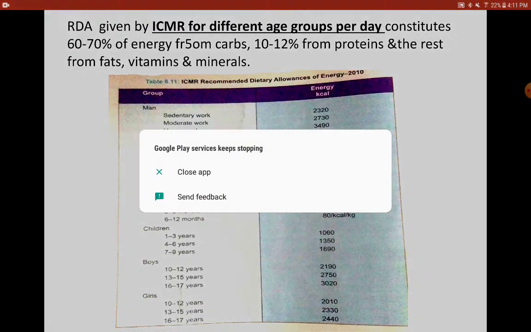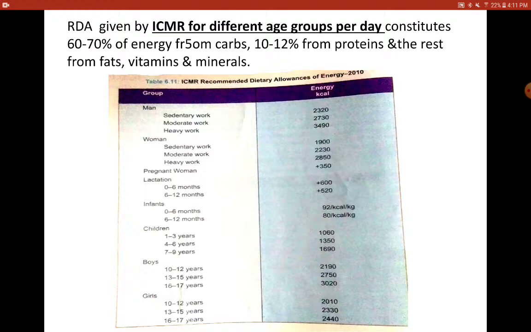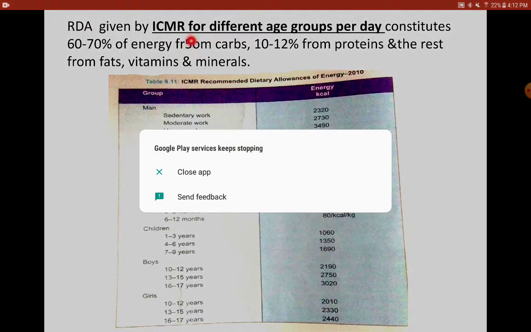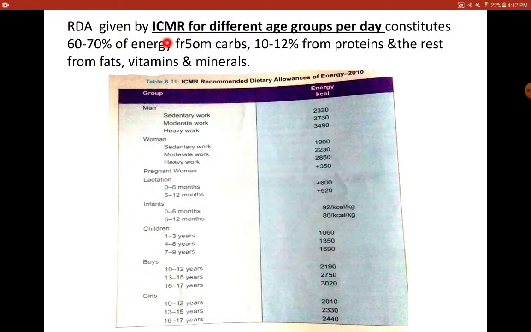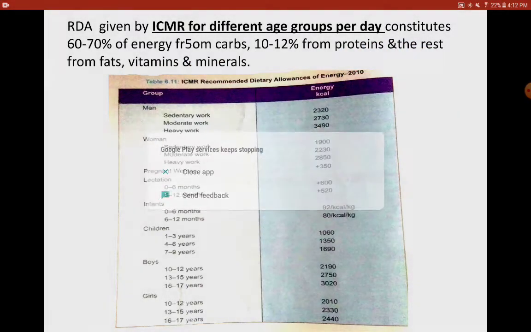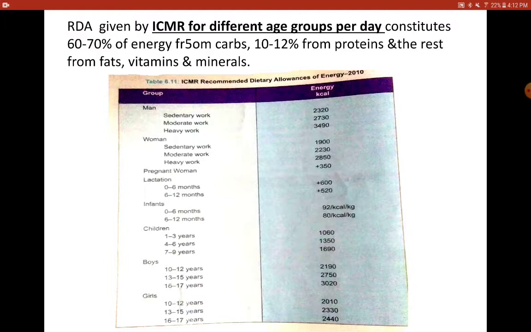Basically it should include 60 to 70% of energy from carbs. Sorry, here please make a note, it should be FROM; this 5 has been typed by mistake. So 60 to 70% of energy should come from carbohydrates, 10 to 12% from proteins, and the rest of the calories should come from fats, minerals and vitamins. You can see that the table explains, for a man on an average in a day, 2320 kilocalories of energy is required when he is doing sedentary work or very light work. For moderate work it is around 2730, for heavy work around